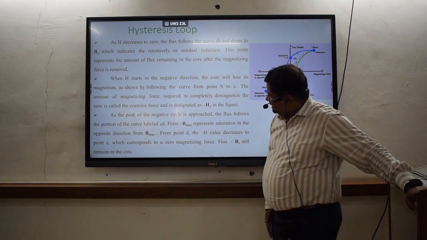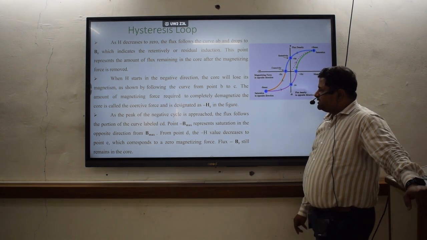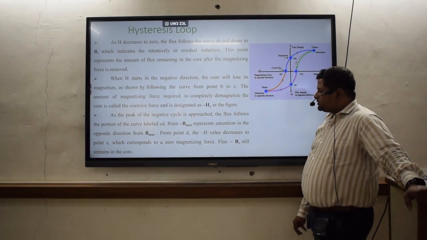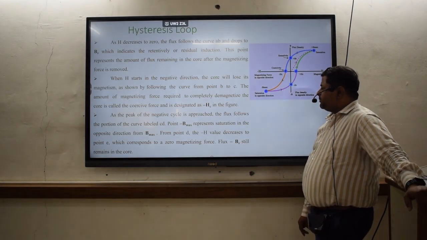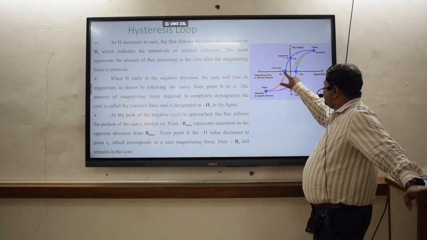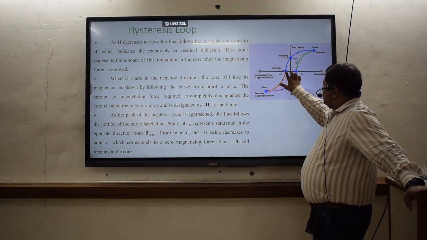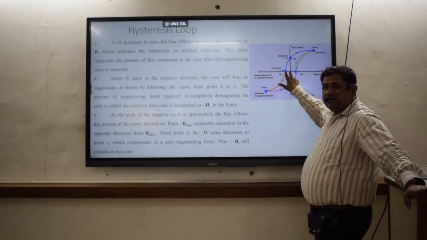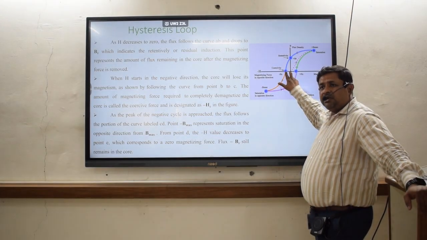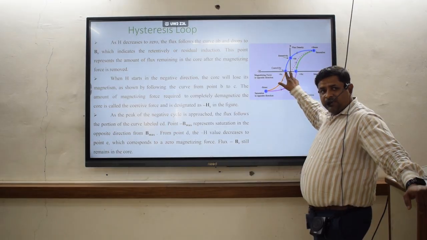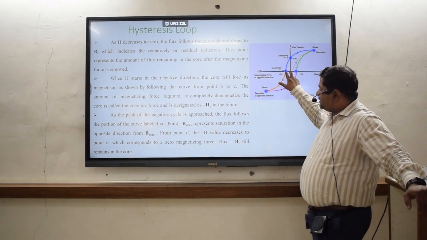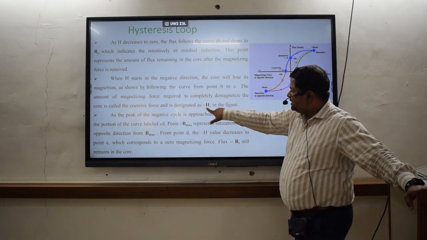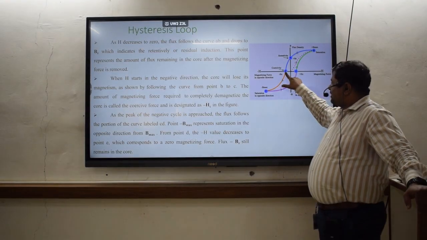The amount of magnetizing force required to completely demagnetize the core is called the coercive force, and it is designated by minus Hc in the figure. So this is minus. This amount of magnetizing force which is required in the negative direction to make the material non-magnetic, this particular force is called the coercive force, and that is shown by Hc over here.